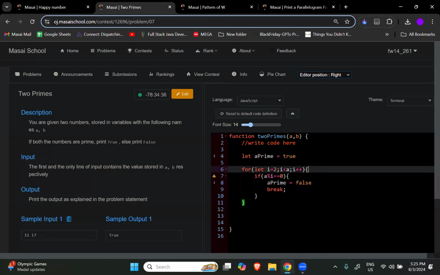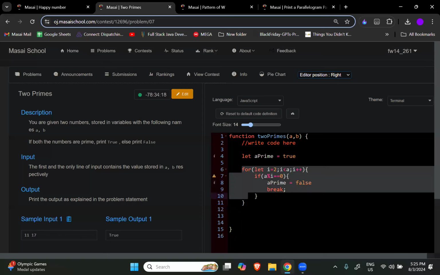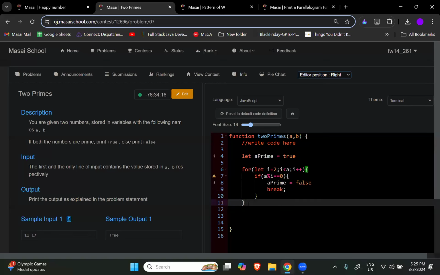Are you able to imagine what we used to do before? Count is equal to 0, count plus plus, if count is equal to 1. Are you able to imagine how big a code we used to write? You can minimize your code, right? You can minimize your code. Minimize the code, and the same thing, copy paste. Literally, I just copied this code.